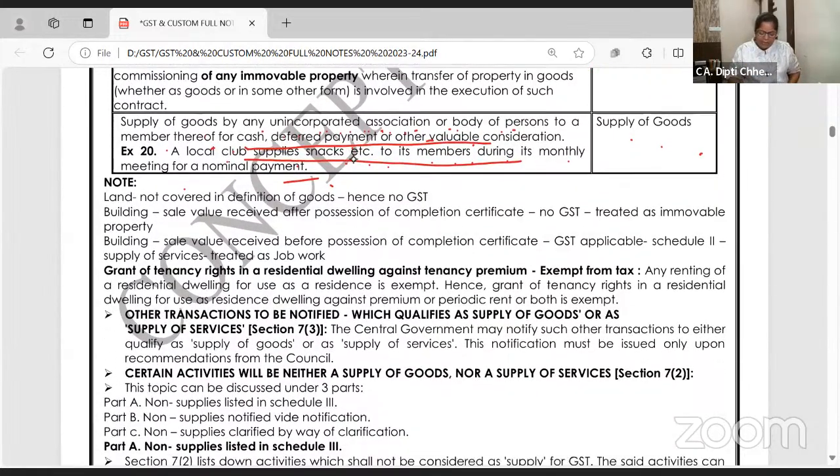And what flowchart did I make you write? See, land not covered in goods, no GST. Building, sale value received after the completion, ready to occupy flats, no GST. Treated as immovable. Did I give you the same flowchart now? Building, sale value received before the completion: GST applicable. Schedule 2, because it is treated like a job work or like a works contract. Job work or like a works contract. Clear to all of you?